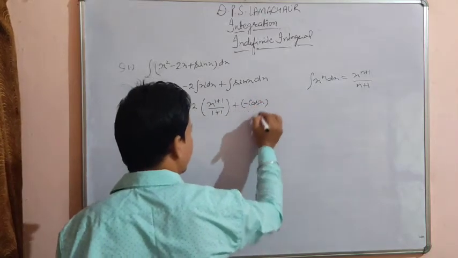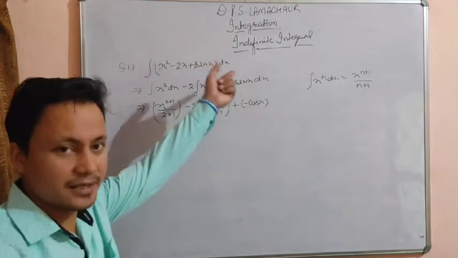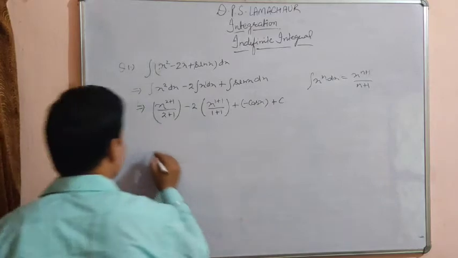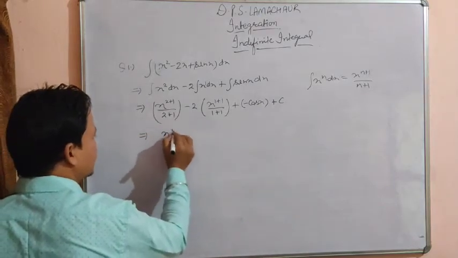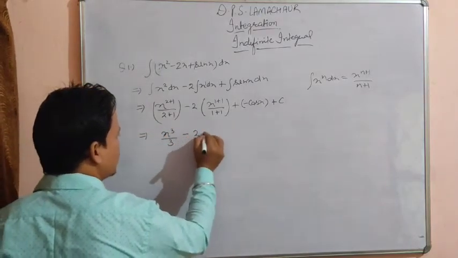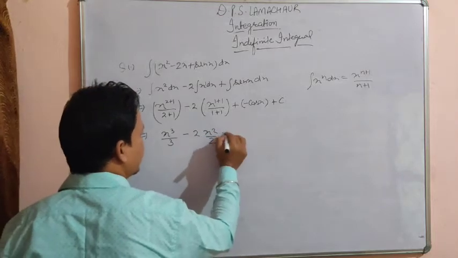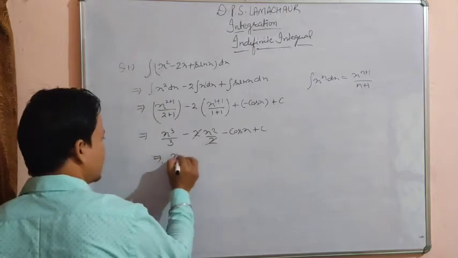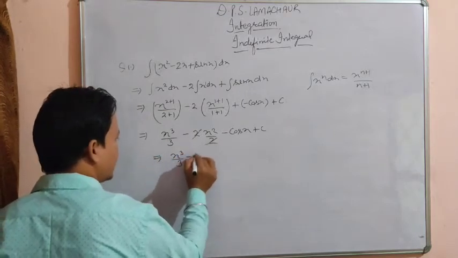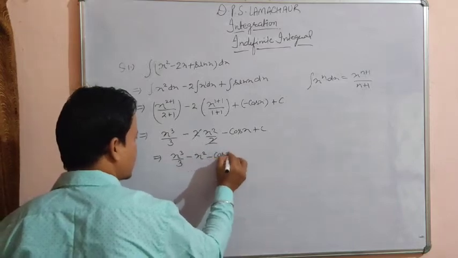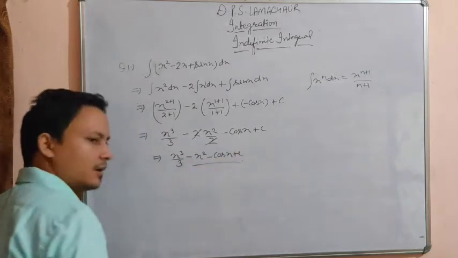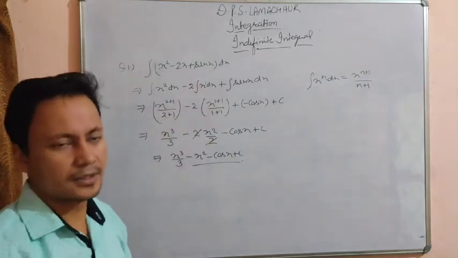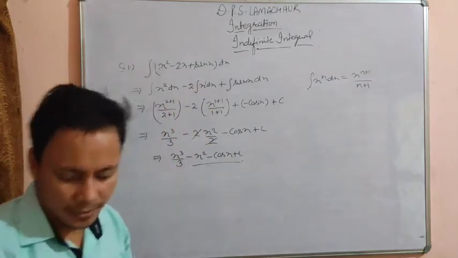cos x, because it is the reverse process. Integration of cos x is sin x, so integration of sin x is minus cos x, plus integration constant c. Now just calculate it. x cube divided by 3 minus 2 times x square upon 2 and minus cos x plus c. The 2 cancels out. So what is the required answer? x cube upon 3 minus x square minus cos x plus c. This is the antiderivative of the given integrand, or you can say of the given function. You can take the screenshot.